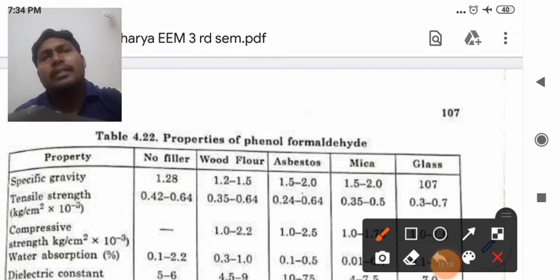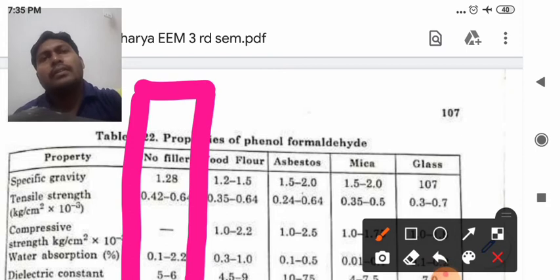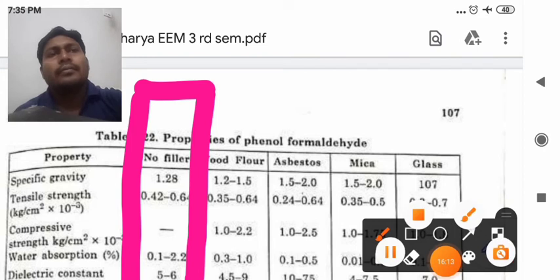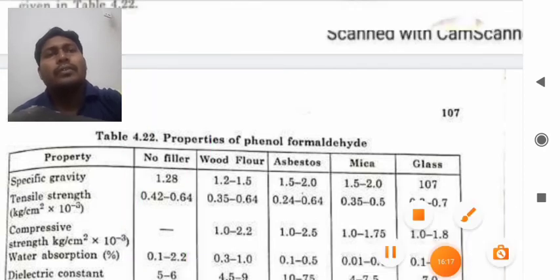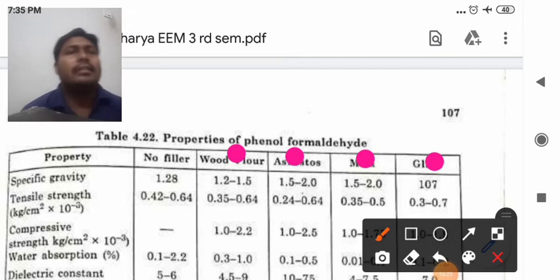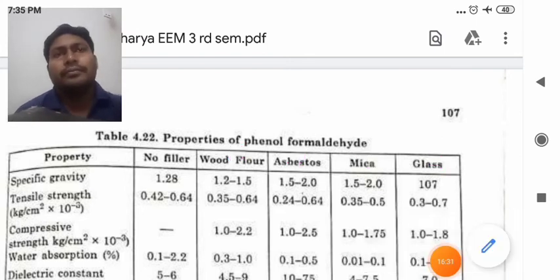So these are the materials without the use of fillers. If we use some materials, like wood flour, asbestos, mica, or glass, then we will have the corresponding values. So depending upon your requirement, you can choose any of these additives.